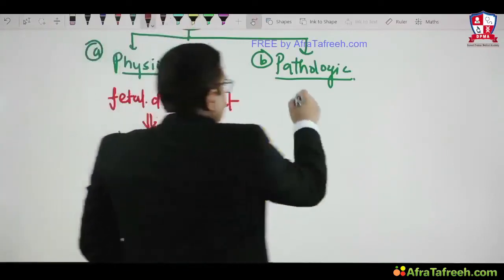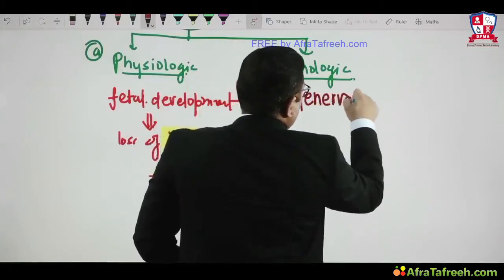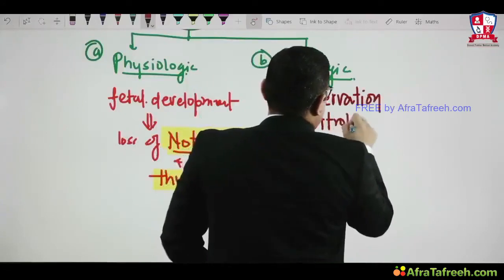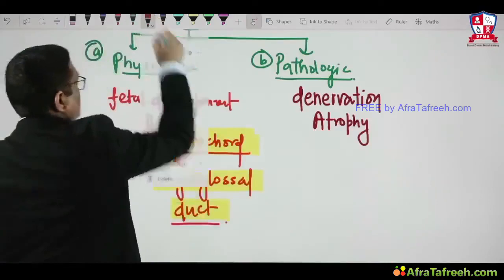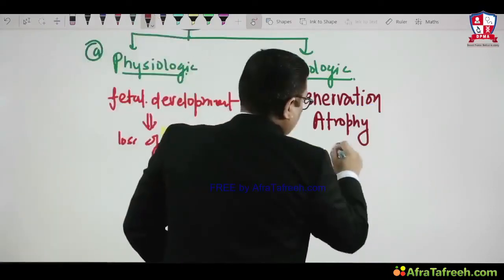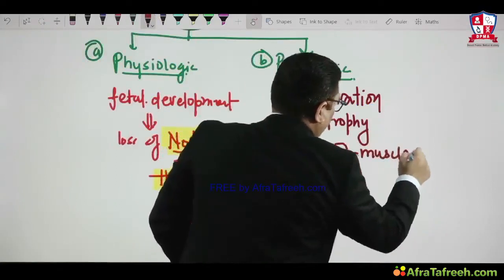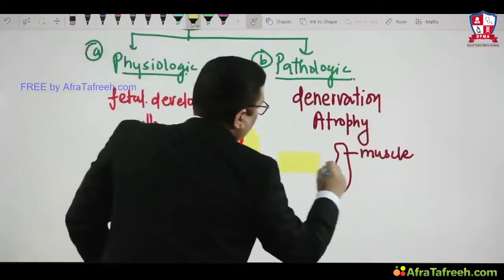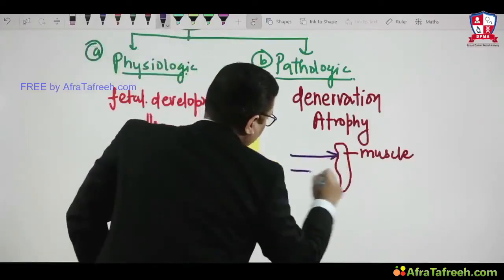Pathologic atrophy, you will notice during denervation atrophy. What happens in denervation atrophy? Suppose there is a muscle, and every muscle has a nerve supply, right?